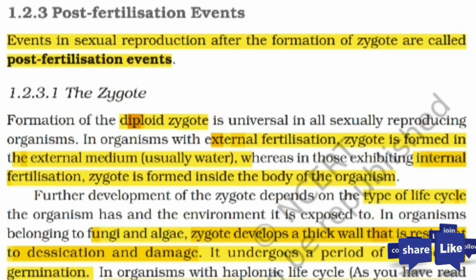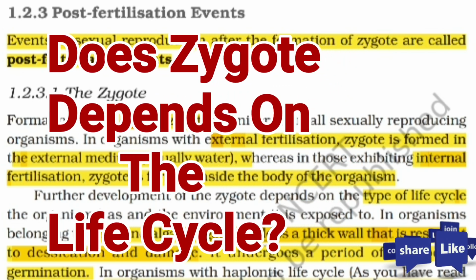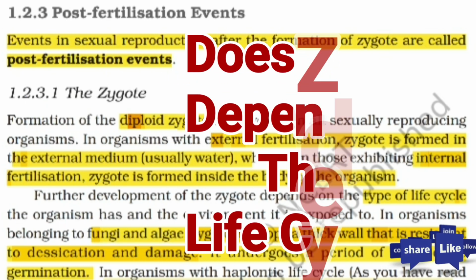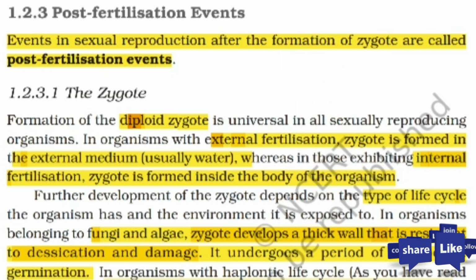The further development of the zygote depends on the type of life cycle. All organisms have their own lifespan, and they live on this earth for a short period or a long period. So the development of the zygote depends on the conditions of the particular life cycle and the environment too. Because if the environment is not suitable, the zygote can stay in a dormant state for a long time period. It can also use different methods to germinate.